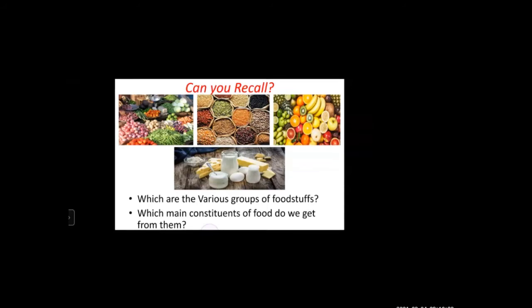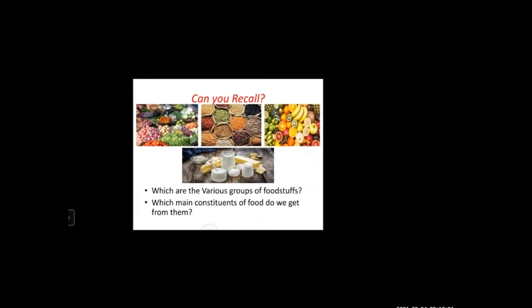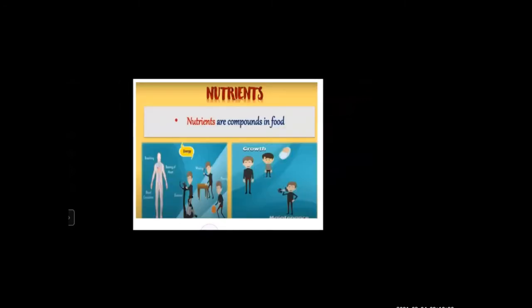Now, nutrition and nutrients. As I told you, we take food and water for our growth. So this is known as nutrition. The food and water which we take is known as nutrition. And the food which provides this nutrition are called nutrients. So nutrients are the foodstuffs. Nutrients are the compounds in food.